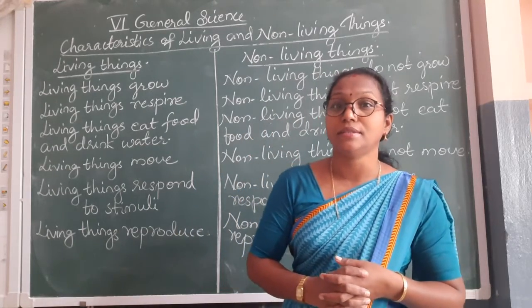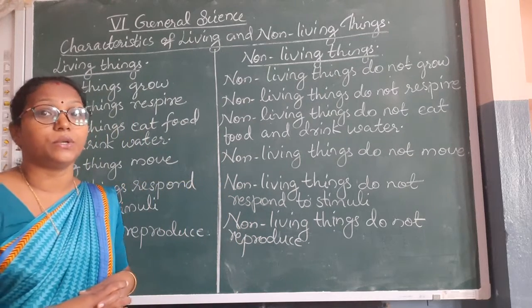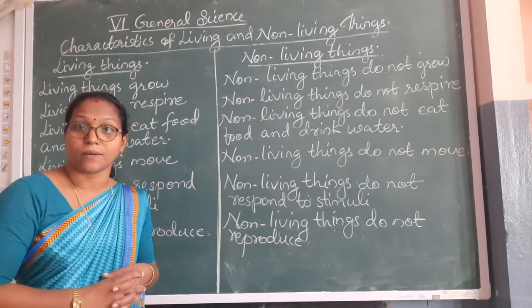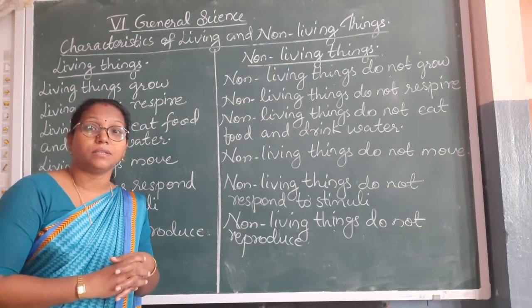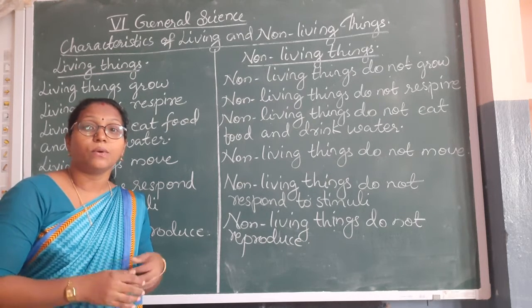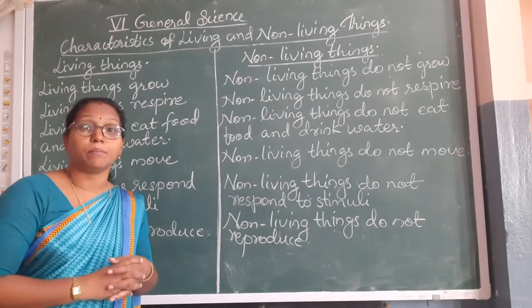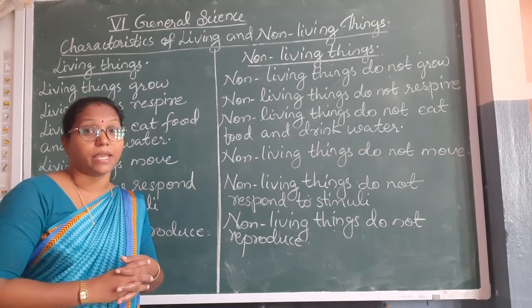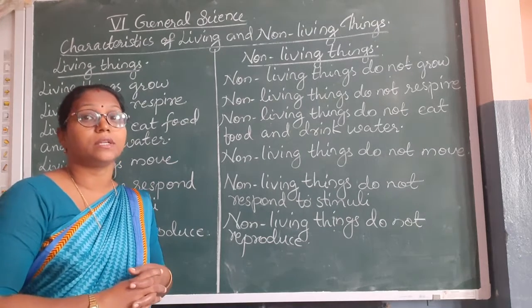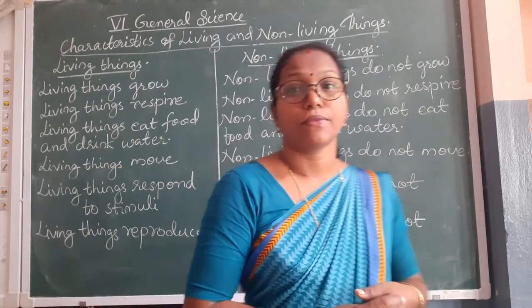And we know that the non-living things do not eat food and do not drink water. The tables, the chairs, the fan, the mixer grinder, all these are non-living things. Some are man-made things and some are natural things, but they are non-living. They do not eat food and they do not drink water.